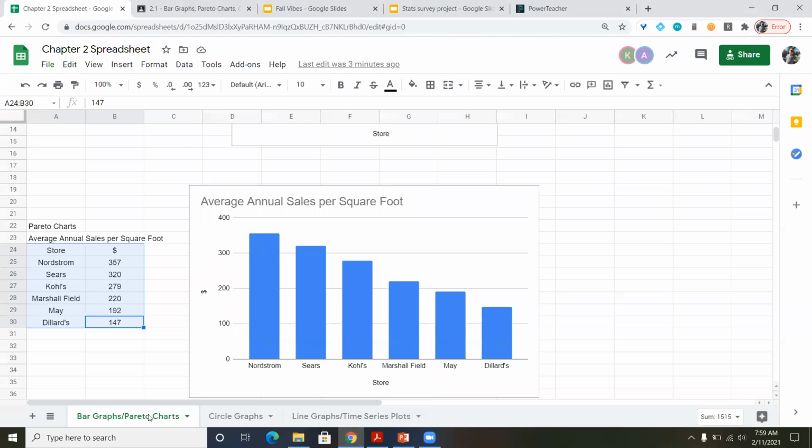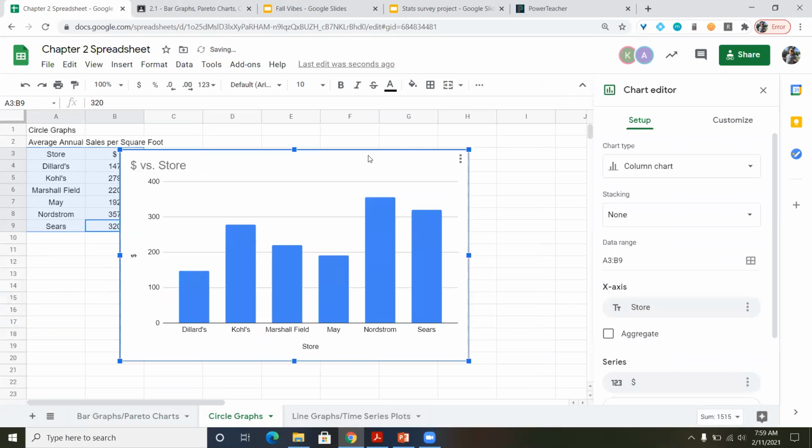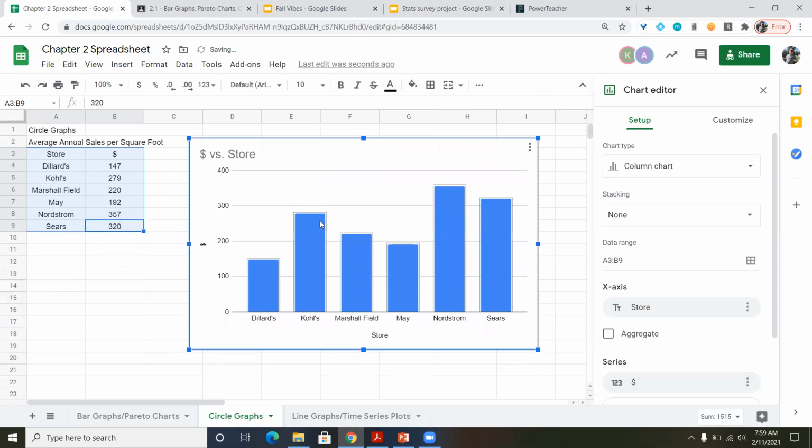All right, so down here, you see I created different tabs. I'm now going to move over to the circle graphs. Now the circle graphs, once again, I use the same information, but now I'm going to create a circle graph. So I'm going to go ahead and highlight as I did before, and I'm going to insert the chart. Now Google Sheets has been pretty on point, but now it thinks that we want a bar graph, or as they call it, a column chart.